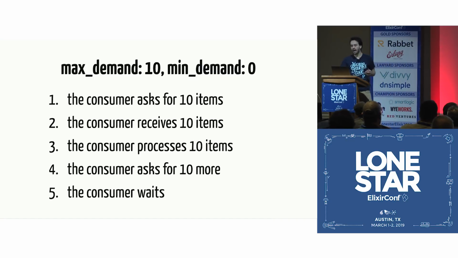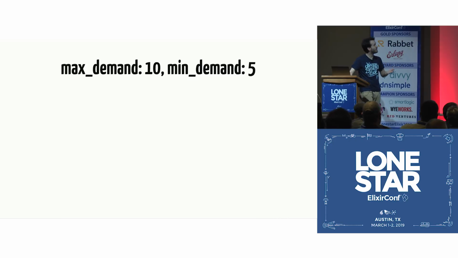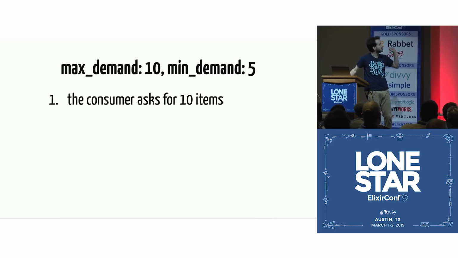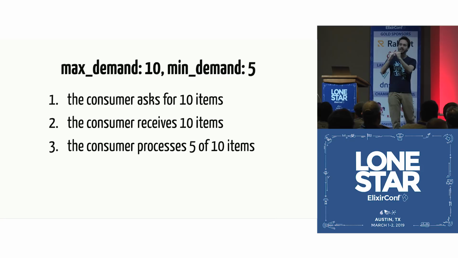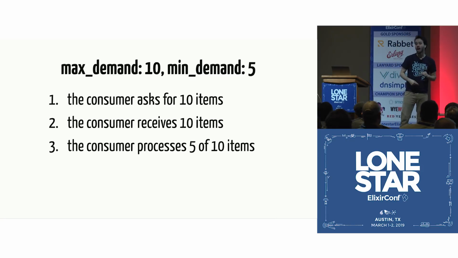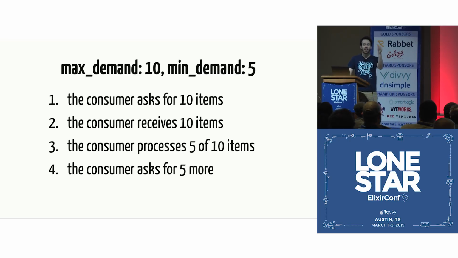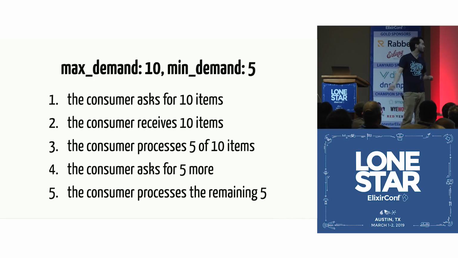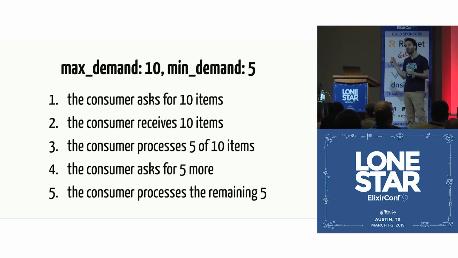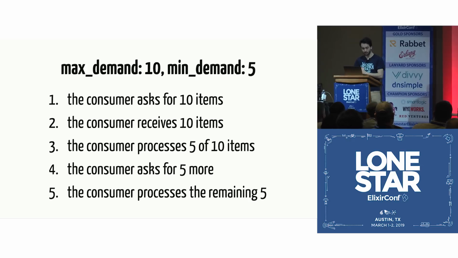And that's why we have the minimum demand, and the default is half, because in this case, this is what happens. The consumer asks for 10 items and receives those 10 items. Because the consumer knows that as soon as it reaches 5 items, it can ask for more, it says, look, I'm going to process only 5 out of those 10. And then after it does that, it asks for 5 more. While the producer is producing those 5 extra ones, the consumer is processing the remaining ones. So assuming the producer is fast enough, the consumer is always working.